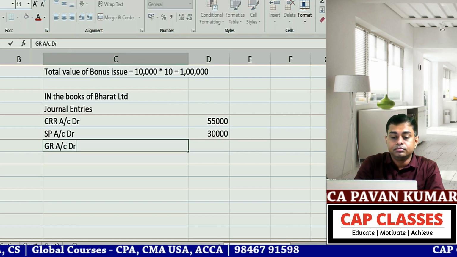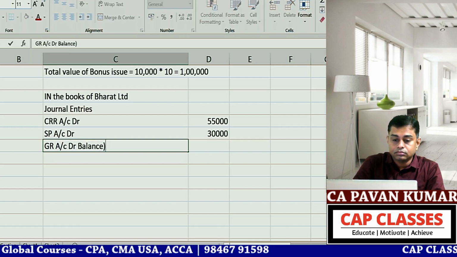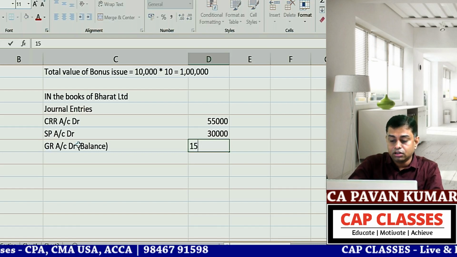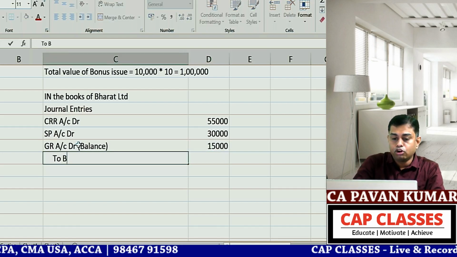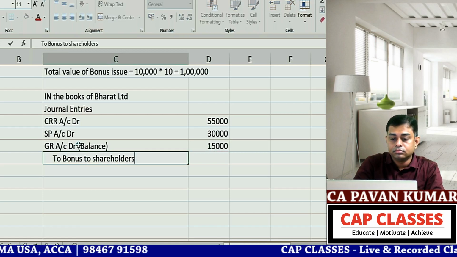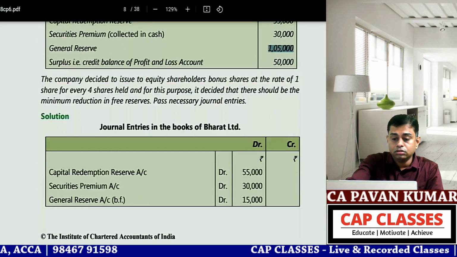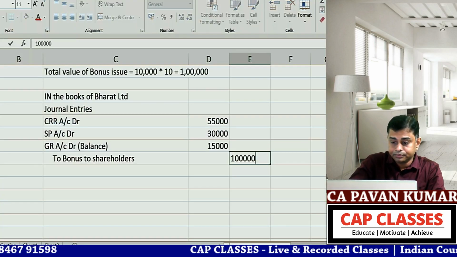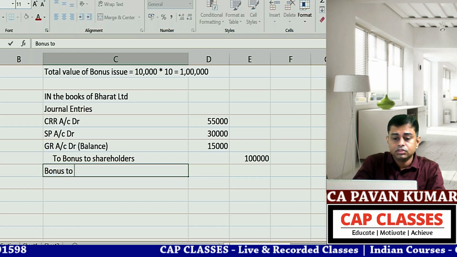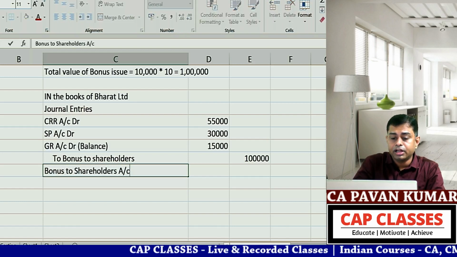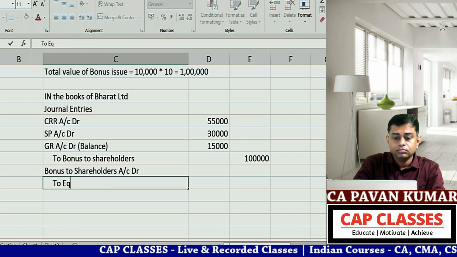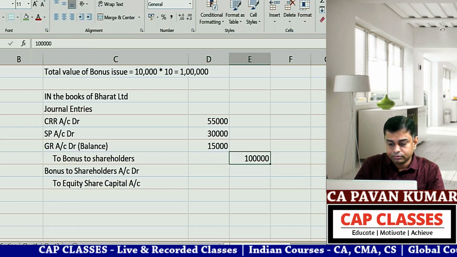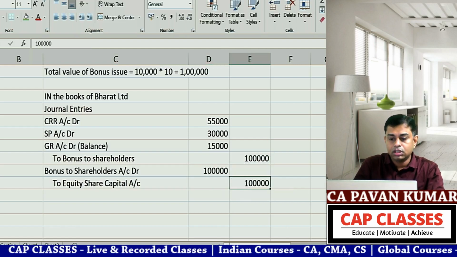General reserve account debit, balance. How much is the balance? 55 plus 30, 85, so 15,000. To bonus to shareholders, 1 lakh. Then second entry, bonus to shareholders account debit, to equity share capital, 1 lakh.